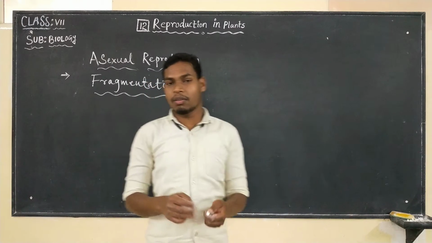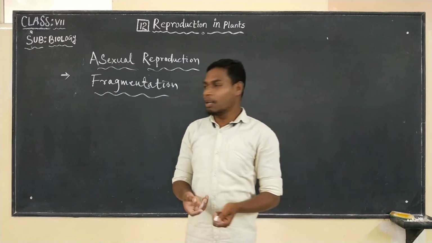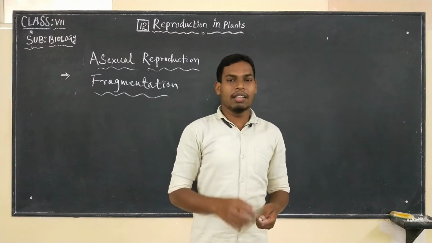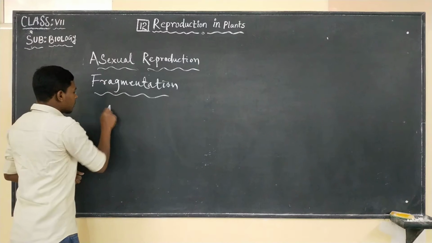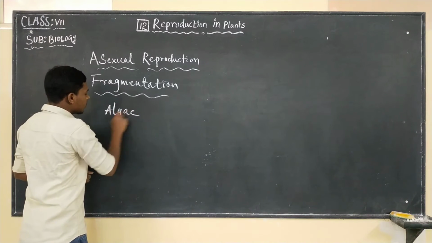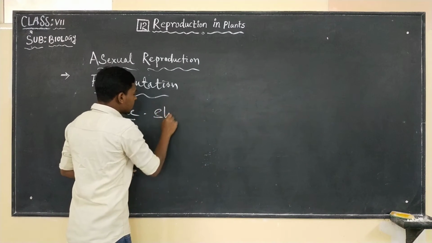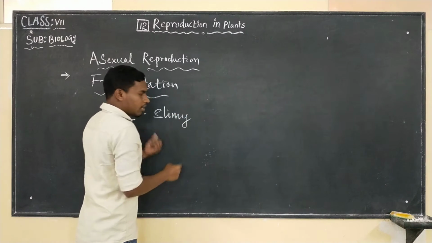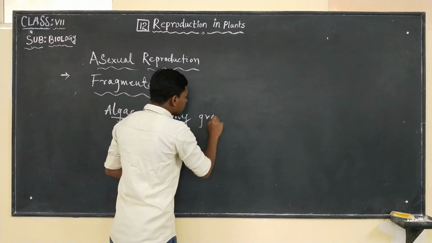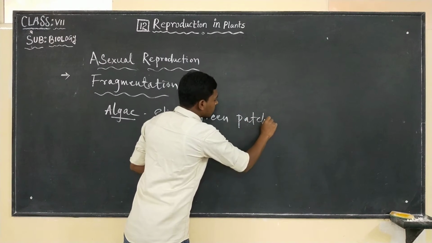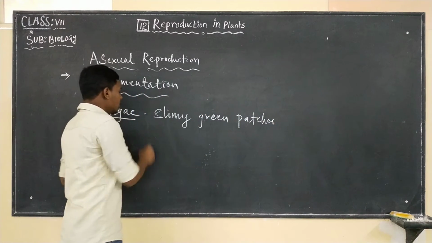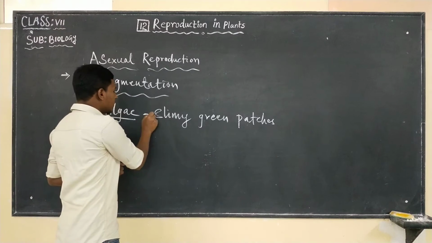Why are stagnant water and pond water green? Because of the slimy green patches. They are algae. If we see, they are slimy green patches.